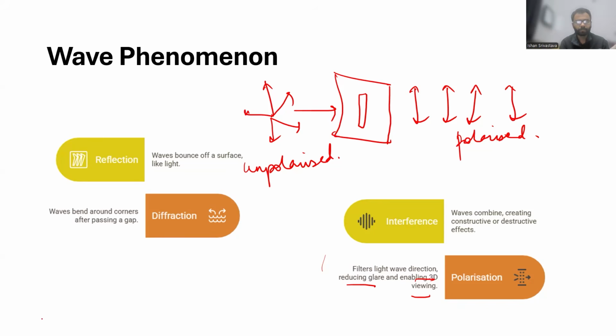So polarized light, we study this in a particular mission also. There's a specific mission where polarized X-rays are being used, so you must have an idea of what a polarized X-ray is. That is why we are looking at these concepts.